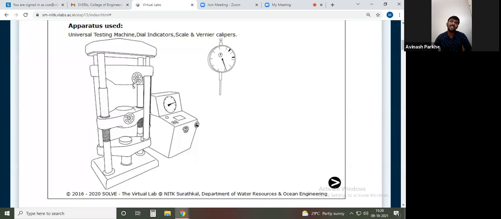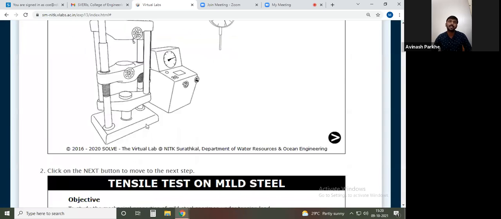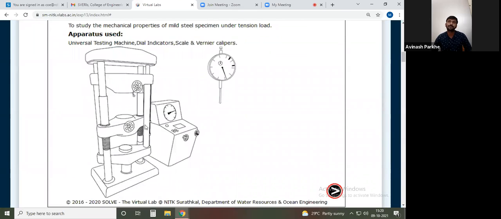We will see how these wheels are movable, how the component is to be fitted, how the machine is to be started, and how the machine will be stopped. All that detail we will see practically also, in the form of simulation. Now the second step. Again here they have represented the apparatus used for the testing purpose. Again, the UTM is there, the control panel is there, this dial indicator is there.